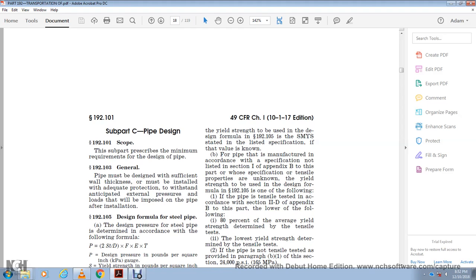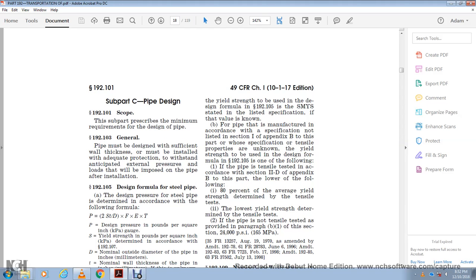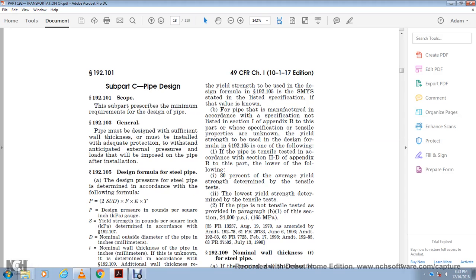192.105, design formula for steel pipe. The design pressure for steel pipe is to be determined in accordance with the following formula: P, the design pressure in pounds per square inch, is equal to 2 times S, the yield strength in pounds per square inch determined in accordance with 192.107, times t, the nominal wall thickness of the pipe in inches or millimeters, also determined in accordance with